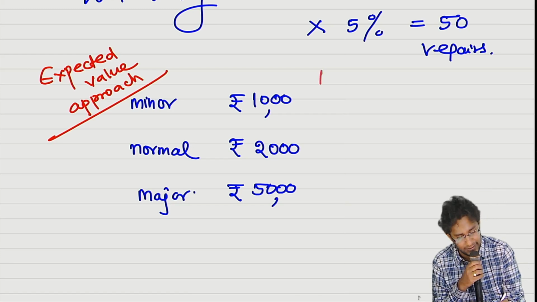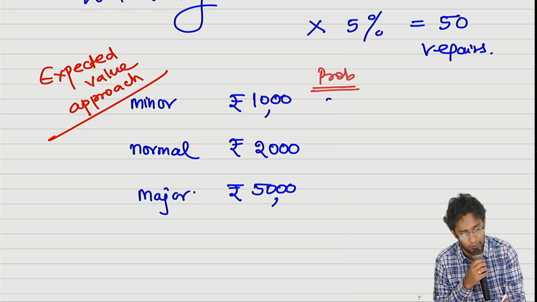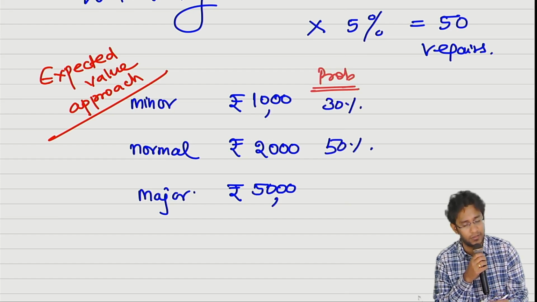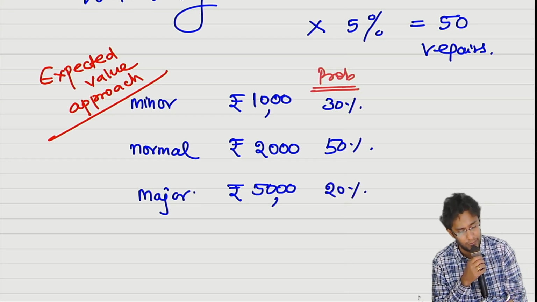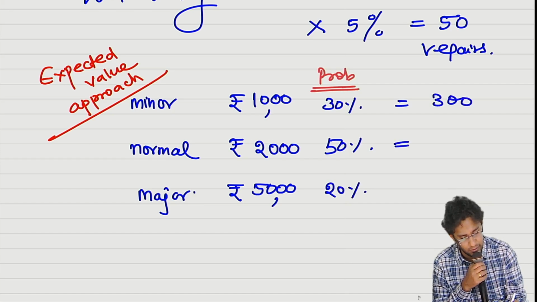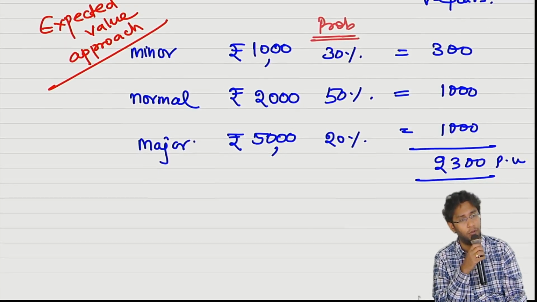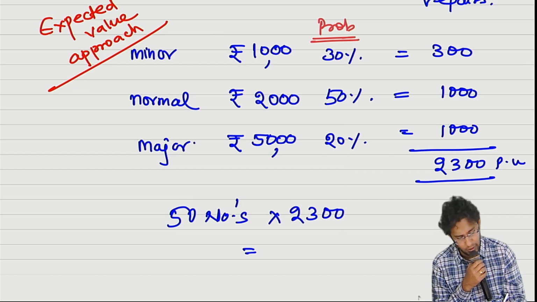So based on your past experience, what is the chance of minor repair? Let us say you tell me 30%. Chance of normal repair 50%, major repair 20%. If these are the probabilities, marry them. So this is 300, this is 1000, this is 1000. Total 2300 per unit. Total how many units? 50 units. So 50 units into 2300. Some number you will get. How much you will get? 1,50,000, na?